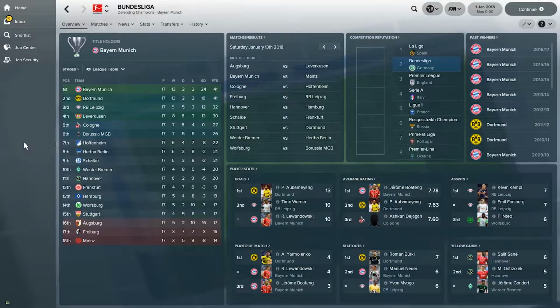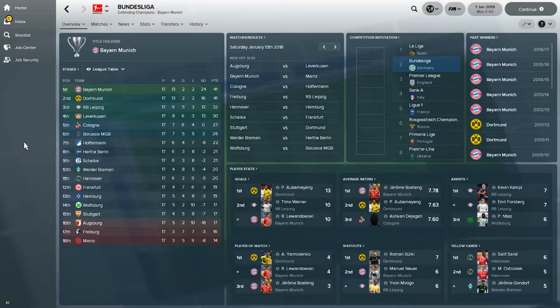In Germany, we see that Bayern are leading with 41 points, but actually Dortmund are giving them a run for their money. They're on equal points, and Bayern is leading only because they have a better goal difference. Red Bull is third, but they're far off the title battle. At the bottom, we see Augsburg, Freiburg, and Mainz in the relegation zone, but Wolfsburg, Stuttgart, Hamburg, and Frankfurt are